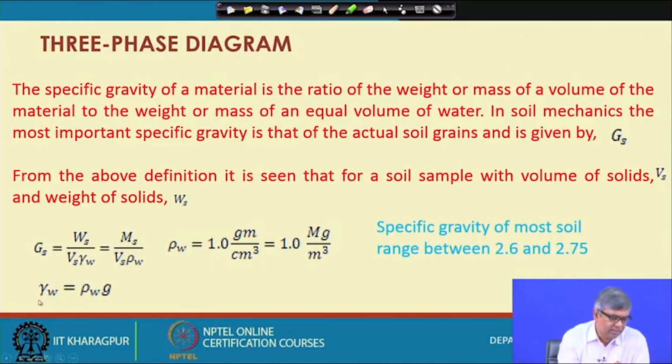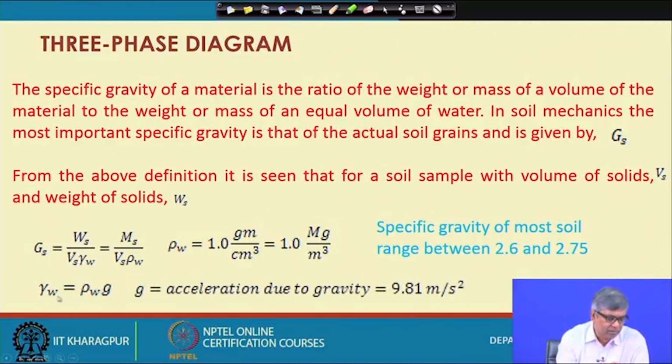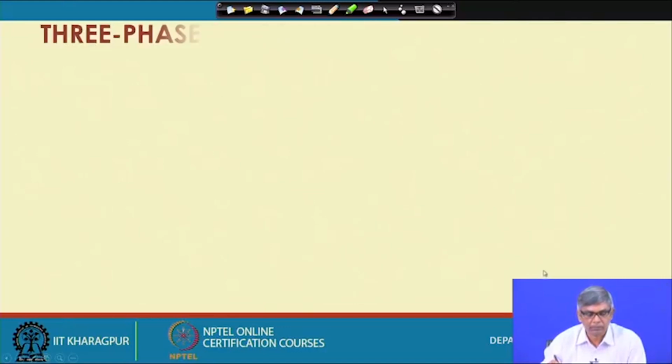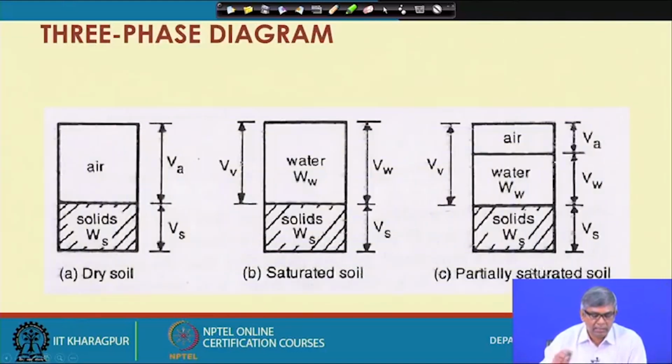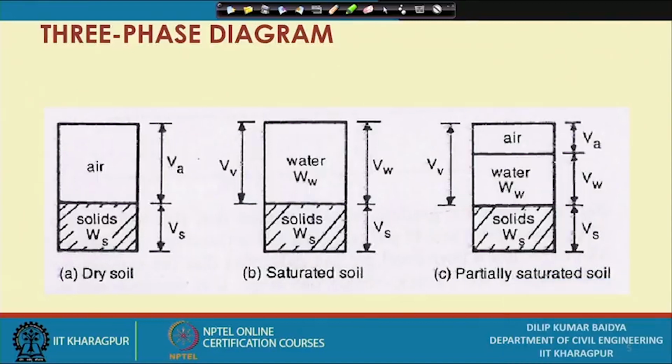And obviously there is a relationship between gamma and rho. Gamma will be rho times g, where g is the acceleration due to gravity, with a value of 9.81 meter per second square. Now, in the previous diagram I showed only a two phase diagram, because I considered only voids and solid.